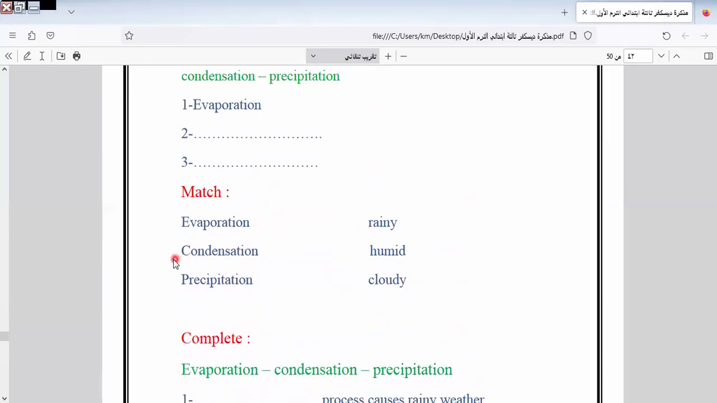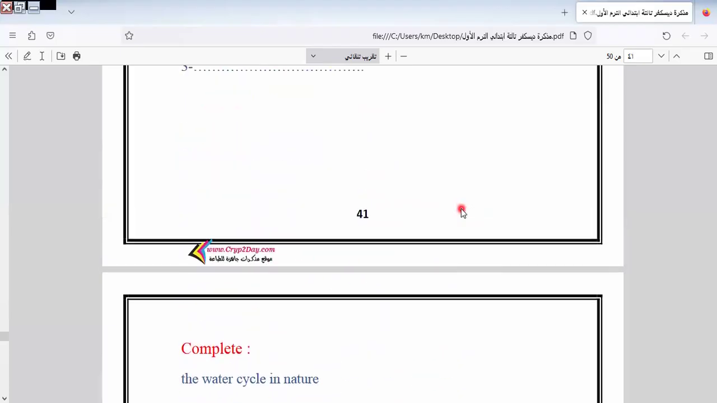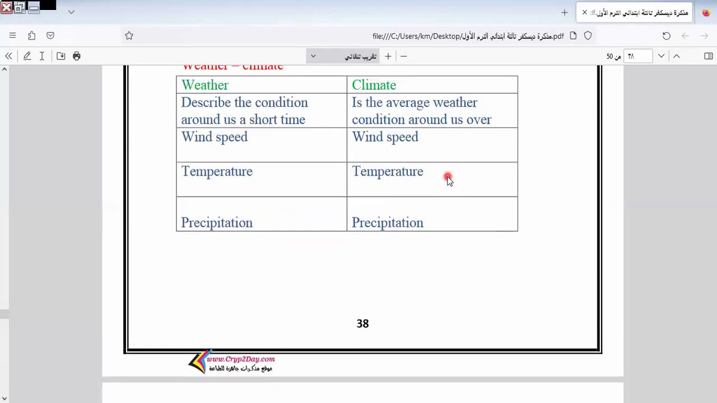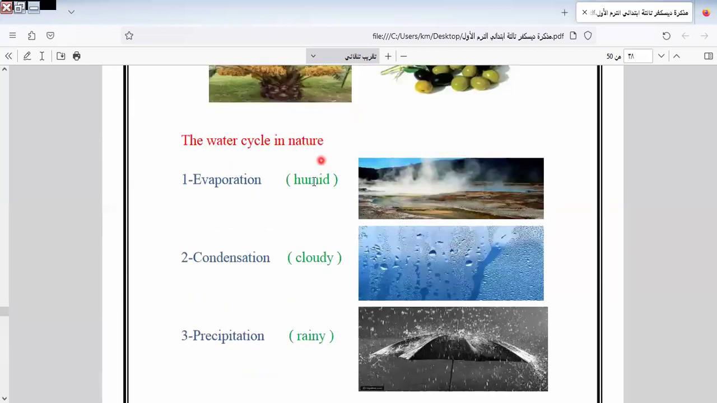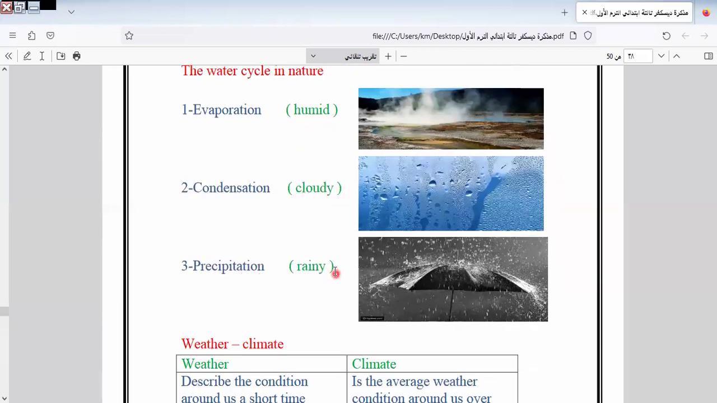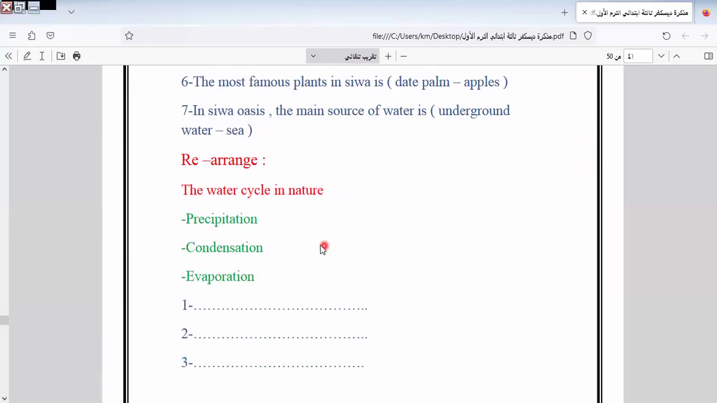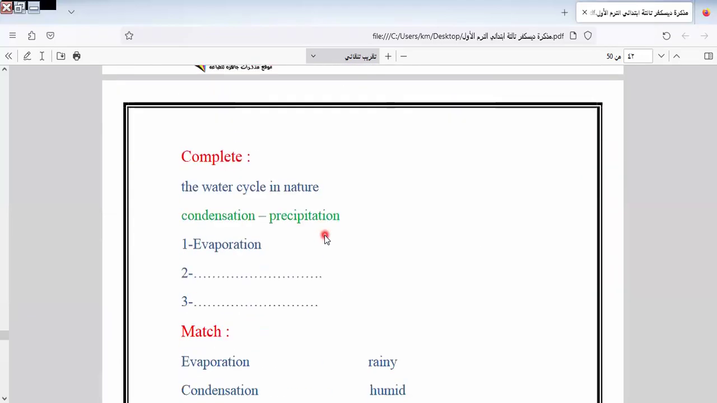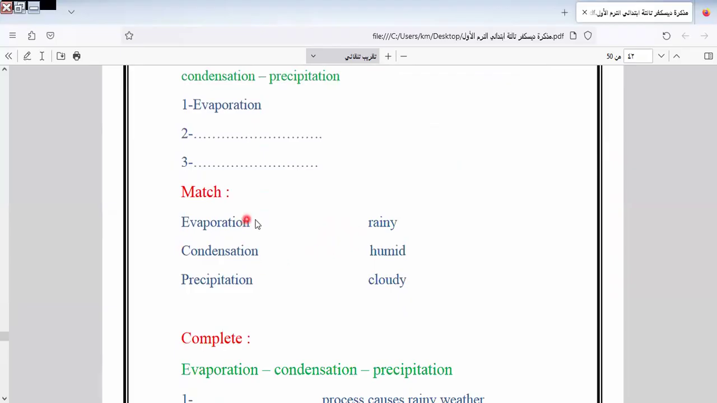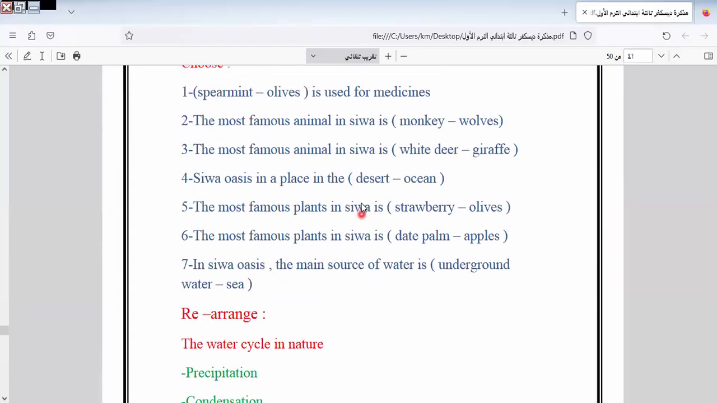Here we have evaporation, condensation, precipitation. As we noted here, evaporation is humid, condensation is cloudy, precipitation is rain. So I will arrange it as it is. Evaporation will be humid. Condensation will be cloudy. Precipitation will be rain, like this.